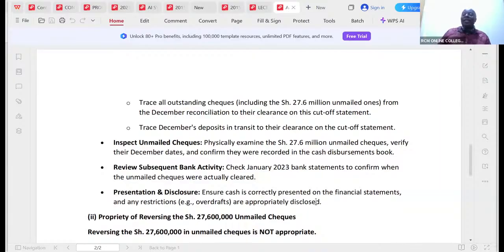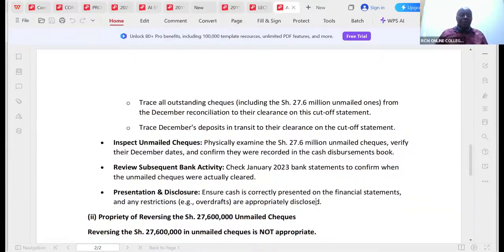You may even find that their sales are, say, 100 million. So it is either material or pervasive, which means very, very big. If it's pervasive, of course, I'll be able to issue what we call an adverse opinion. But for this one, if they don't adjust, then I'll issue what we call a qualified except-for opinion. Remember, if they adjust, that's okay.